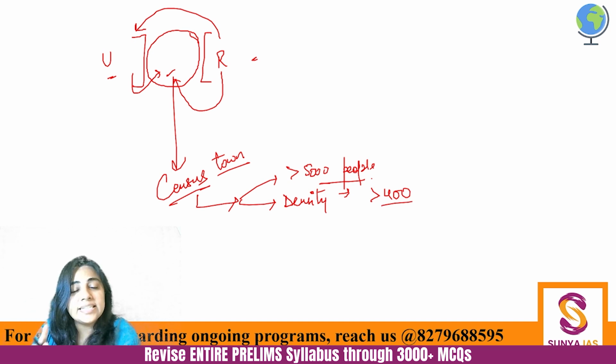Okay, what is India's density? 382, right? Here it should be more than 400 people per square kilometer. And third and very important is the male population, the working male population.